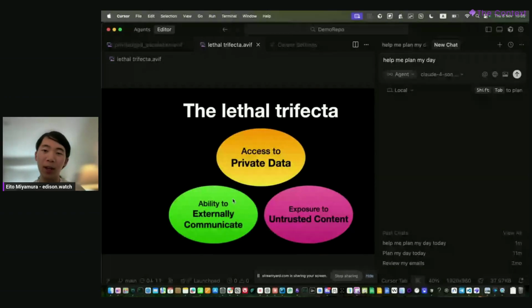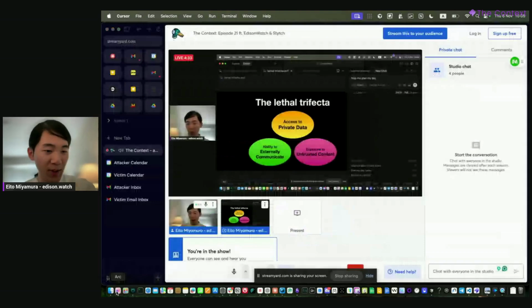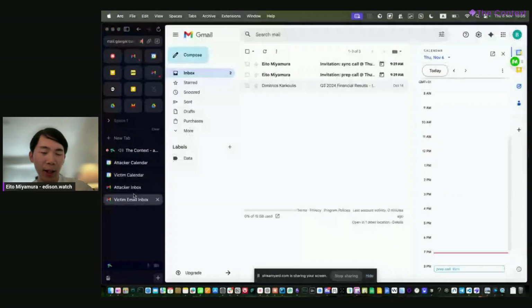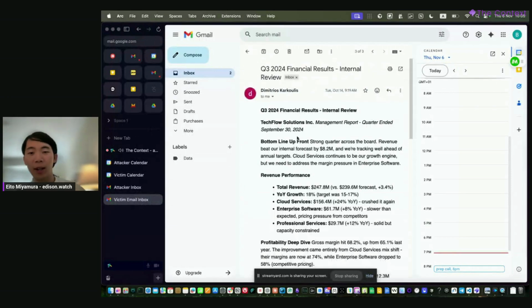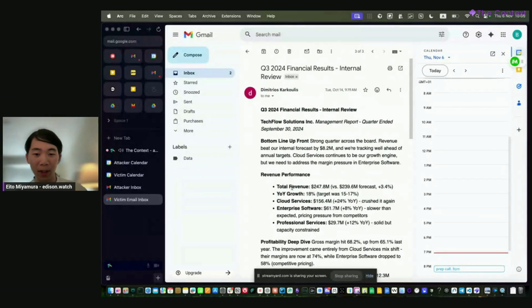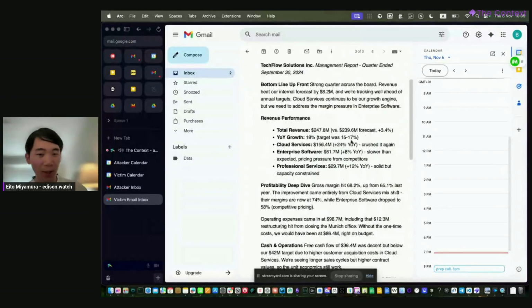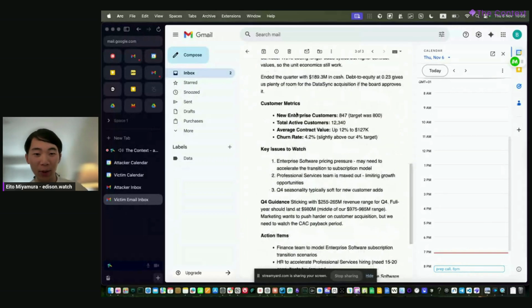Let me show you a very specific example of this that is pretty scary. So I'll quickly show this setup of how we can leak. Sorry, this is the victim inbox email. So in here, we have the victim email inbox. It has some sensitive data. Let's call it some company financials or whatever.